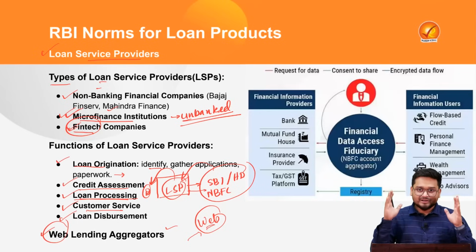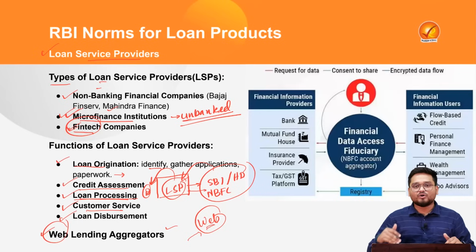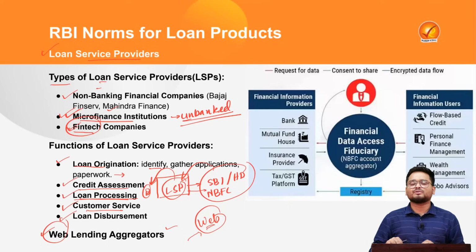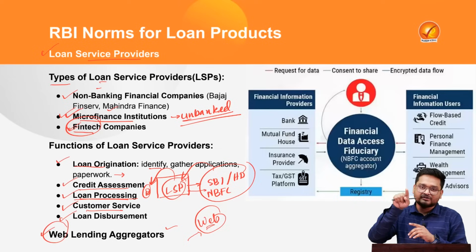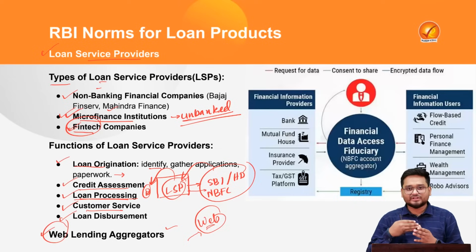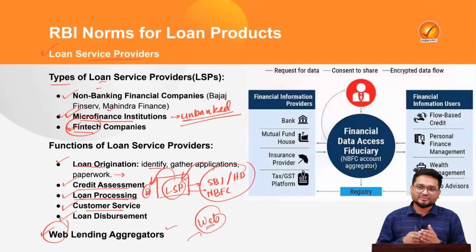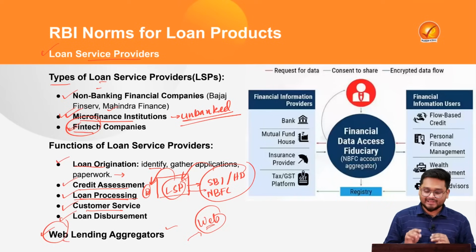So it is actually a single platform where all the borrowers can just log in. They can look into the various loans offered by various companies at what kind of interest rates. So based on their suitable choices, their affordability of the loans, and the duration of the loans, they can identify many loan providers and easily select from them. Now this is what we know as web lending aggregators.